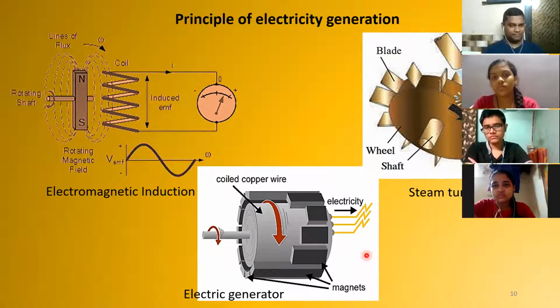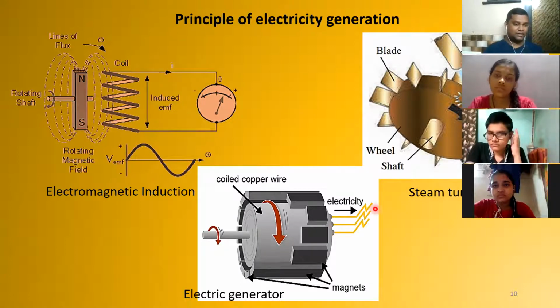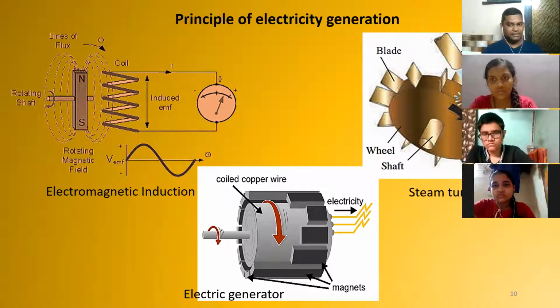Understood this part? Okay, so ultimately what we want is electricity. Now the requirement is we want something that will keep on rotating this copper wire. So there has to be some other source of energy which will ensure that the copper wire rotates in a certain direction so that electricity is generated. For that we have a turbine. This is called a steam turbine.